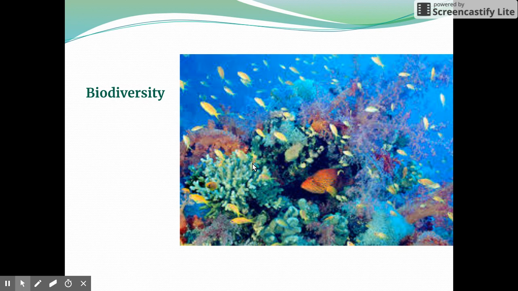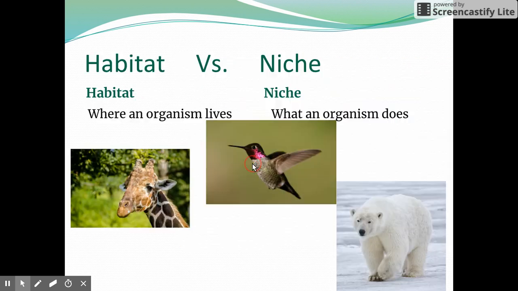And when we start to see drops in biodiversity, where we have maybe just one or two species dominating an area, we really start to see a really weak ecosystem that doesn't have a lot of capability of adapting as the environment changes.